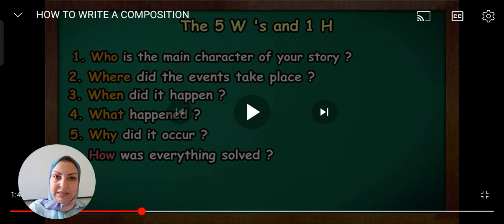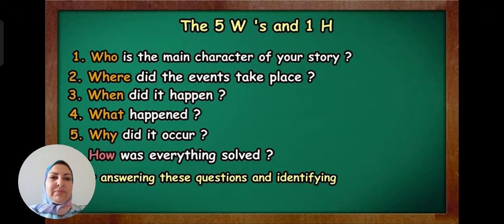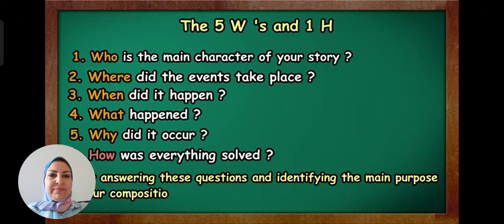But simply talking, it is 3 paragraphs. 1 talks about the characters and setting, 2 talks about the events in order, and 3 talks about the effect of these events on the characters. Later on, we are going to build our plot on these events, and I will show you what's meant by plot in another session. Let's complete. After answering these questions and identifying the main purpose of your composition, you can proceed to writing.